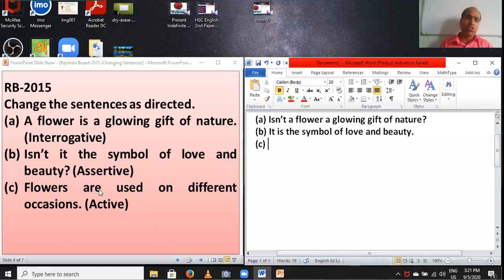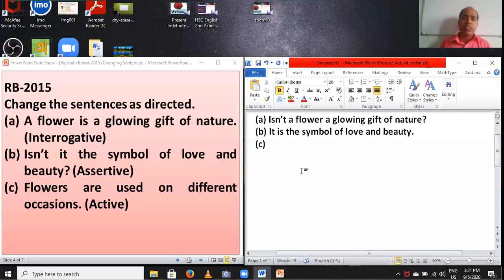Dear students, there is no auxiliary here because V3 has been used after this verb. So "are" is not an auxiliary but part of the passive form, according to the rules of voices.